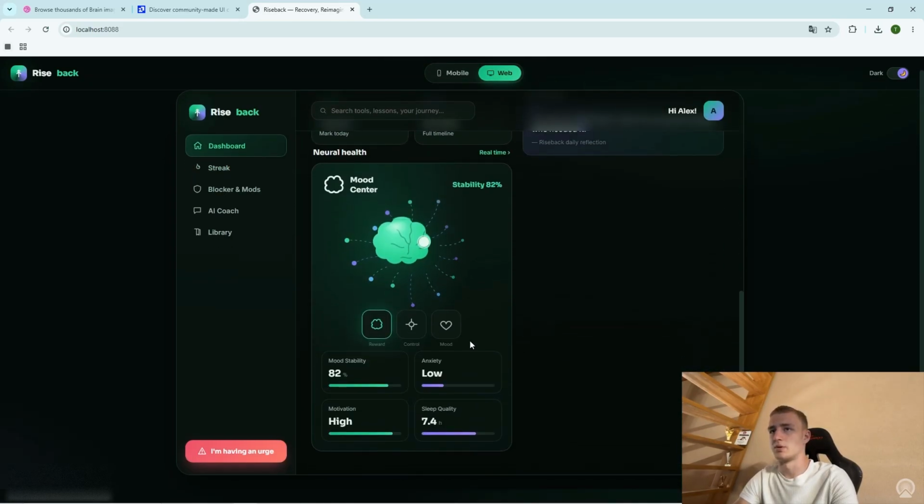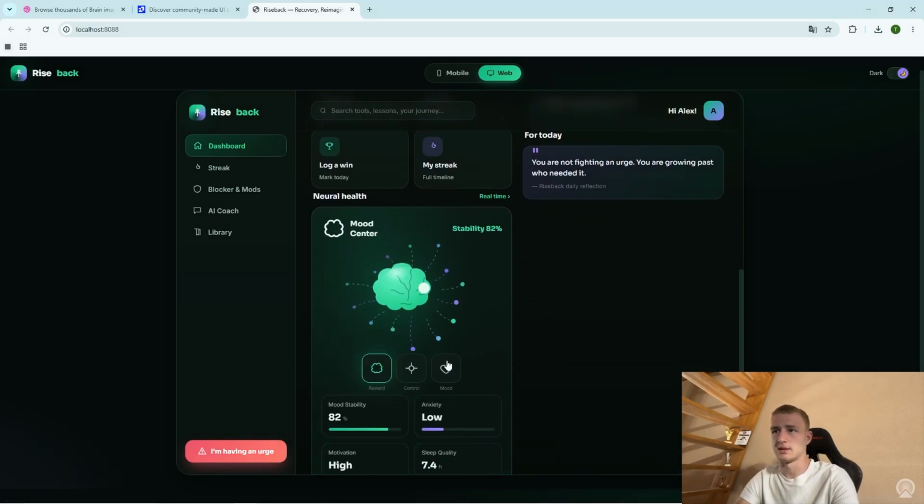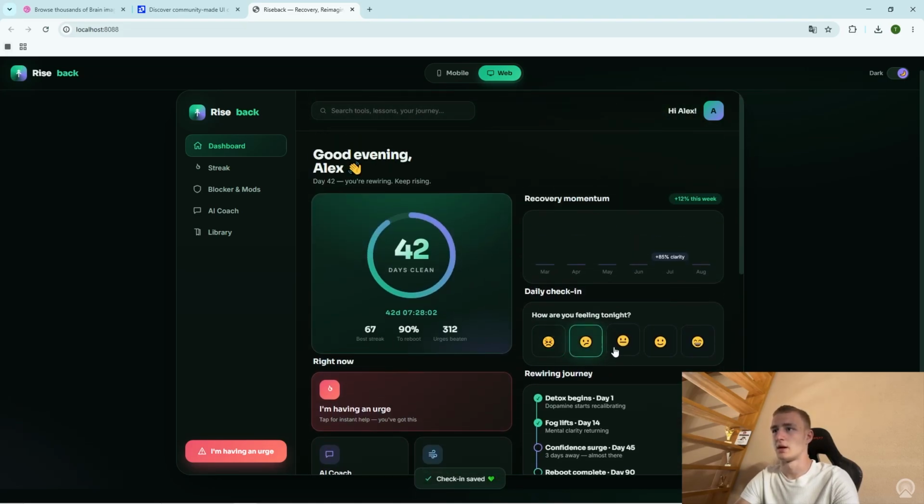Okay, the web dashboard is looking much better than the one on the mobile phone, though still this doesn't look as good since obviously it's out of alignment. Quick quote, yeah, I like that. Rewiring journey, this isn't really that good. Oh, this is pretty cool. So how are you feeling tonight? Okay, I like that. Hi Alex, great.